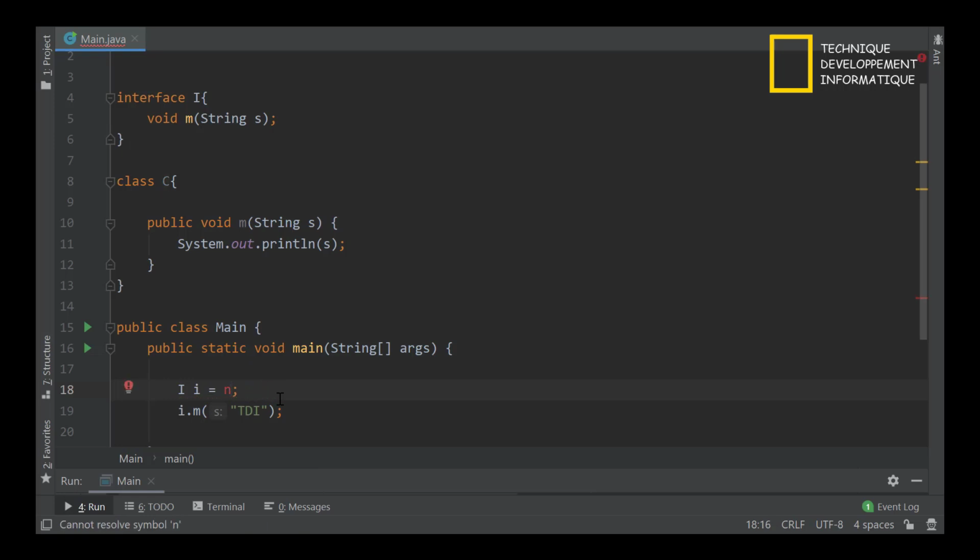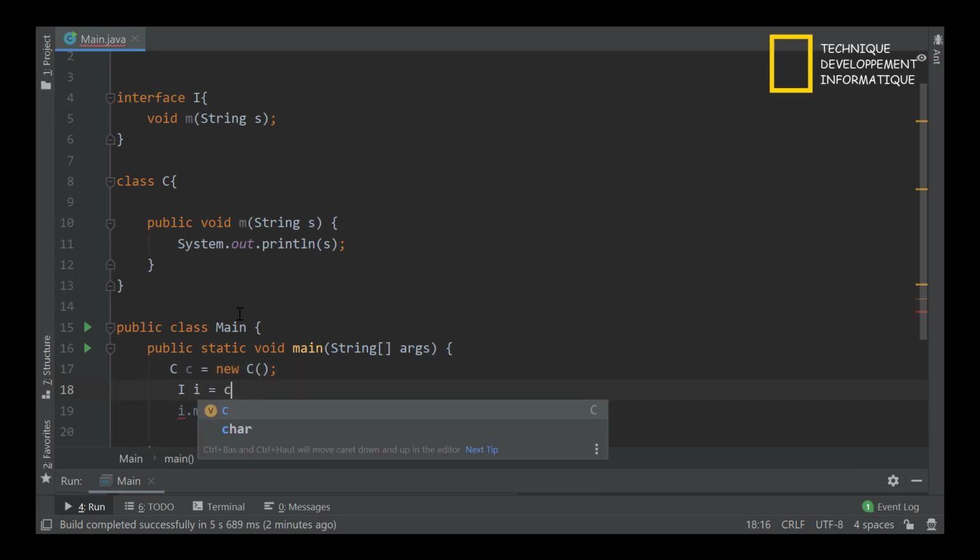If you notice here, this method is an instance method, right? So to call it, we must have an object of class C and call the method m. Now I will instantiate an object of class C, and we can use the instance method of this class as the implementation of this interface.